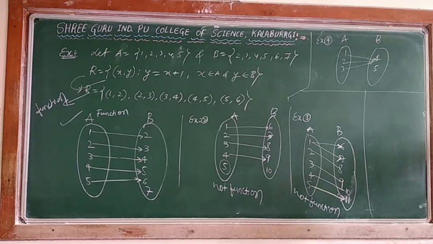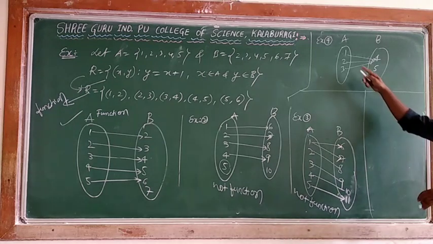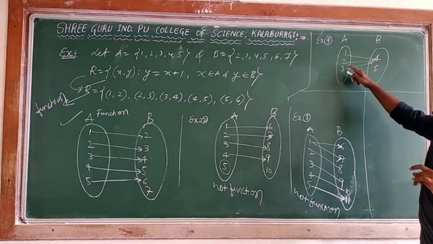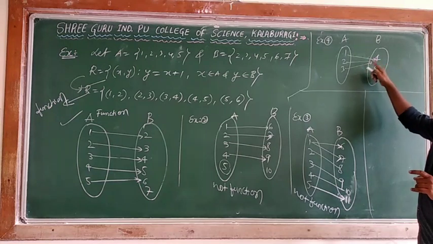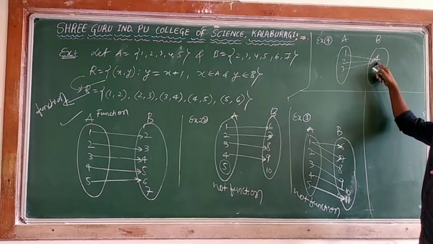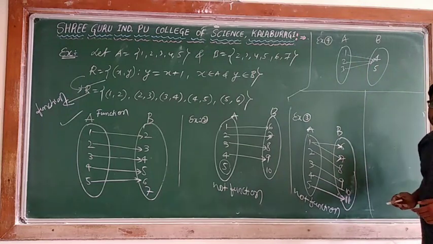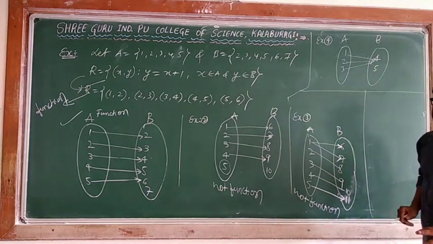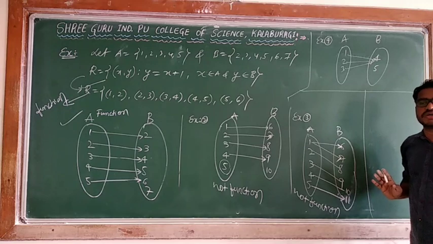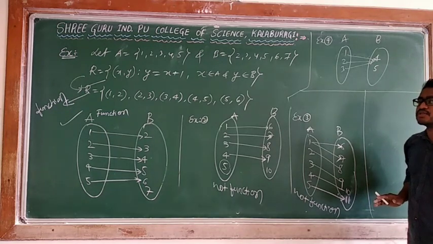Every element of the first set, I can say 1 has an image, 2 has an image, 3 has an image. Once it has an image, you check whether it is unique or not. Unique means you check whether each element has one and only one image or more than one image. 1 has 1 image, 2 has only 1 image, 3 has only 1 image. Don't worry, these all have the same image. The condition is not about whether they are the same or not. The condition is that every element has a unique image.